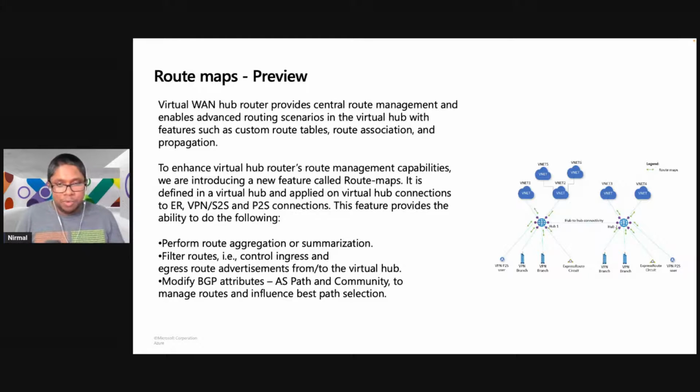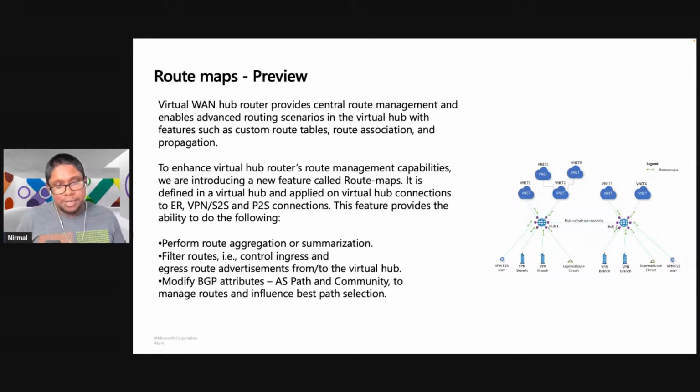Or we will also give you the ability to apply a BGP community string as well. So these are the 3 options that are available. And based on the different connections you have, whether it's an ExpressRoute connection, a VNet connection, a VPN connection, or even a P2S connection, based on this, we can then start applying route manipulation.